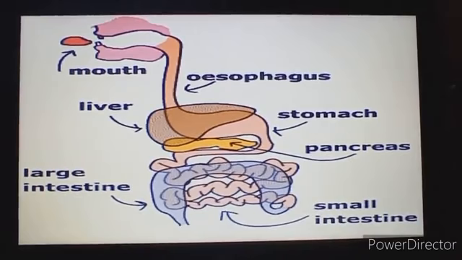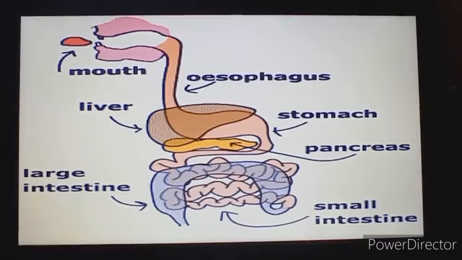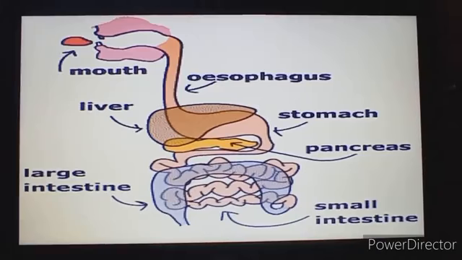The work of the teeth is it helps in chewing the food. It converts the food into smaller pieces and simultaneously it keeps on mixing with the saliva. The teeth help the food to get converted into smaller pieces and the food in the mouth itself gets mixed with saliva. Saliva, what is saliva? Saliva is the watery substance that is present in the mouth. And from where is it secreted? It is secreted by three pairs of salivary glands which are present in our mouth.